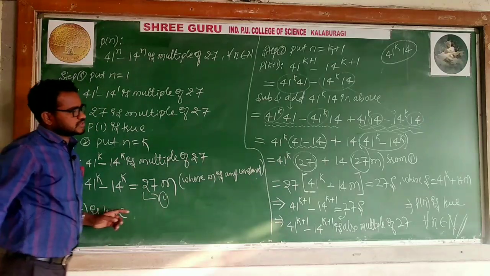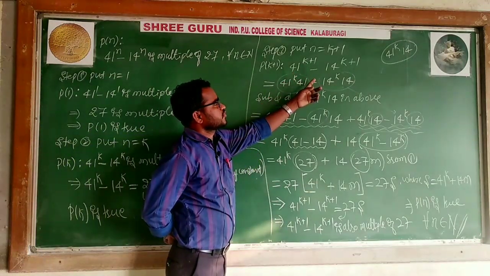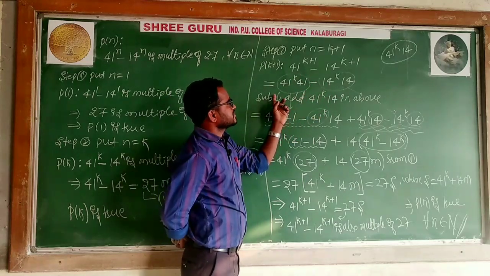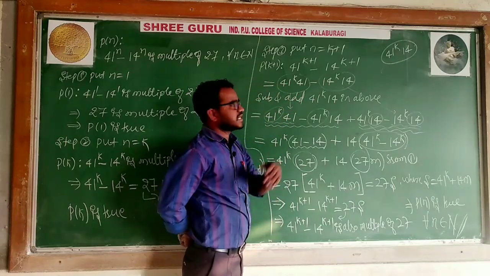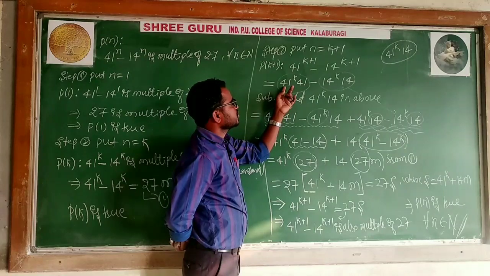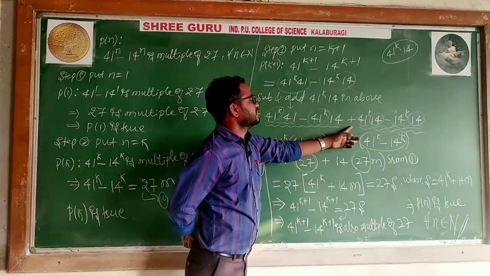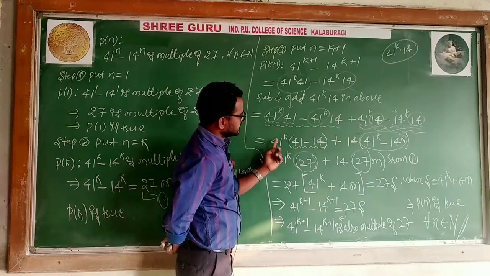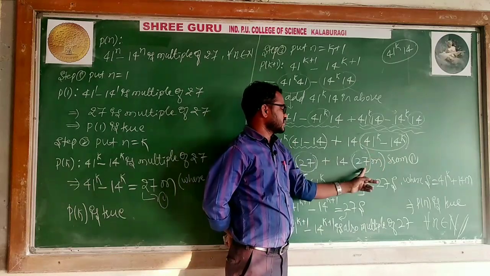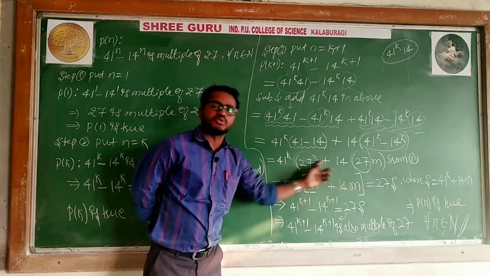In the case of step 3, 41 to the power k plus 1 minus 14 to the power k plus 1: after splitting the power, I am subtracting and adding. While subtracting, you have to decide on the basis of one term, 41 to the power k, and one number, 14. Subtract and add. After this simplification, take the common term, 27. Ultimately, what we must prove is 27 into something, whatever it is.